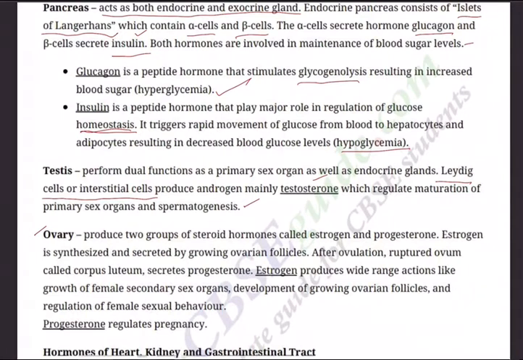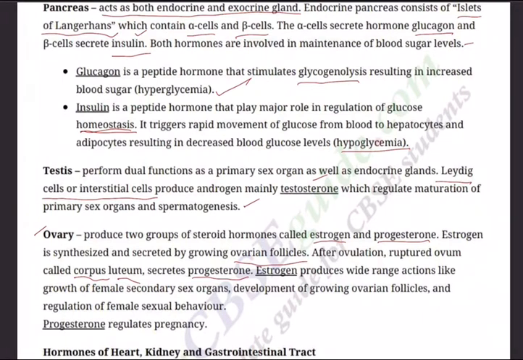Then ovary. A pair of ovaries, two ovaries, are present in the pelvic region of a female, and these produce two groups of steroid hormones called estrogen and progesterone. These two are called female sex hormones. Estrogen is synthesized and secreted by growing ovarian follicles. After ovulation, the ruptured follicle called corpus luteum secretes progesterone.